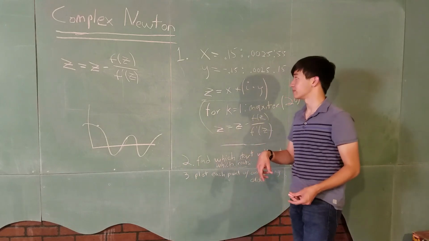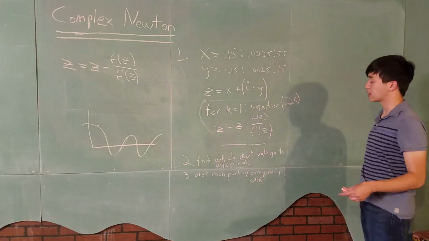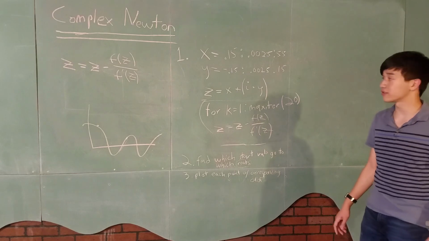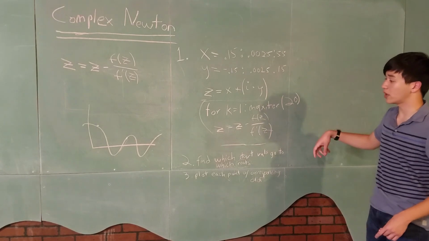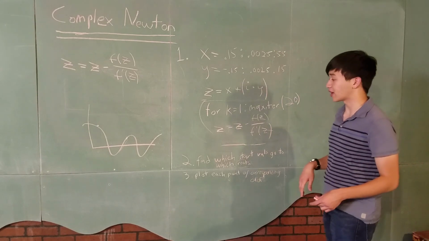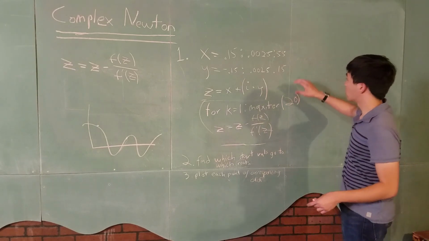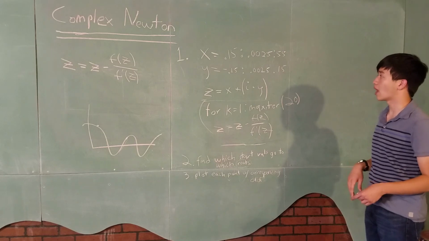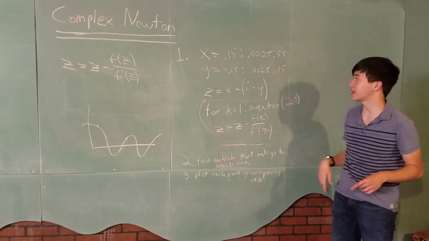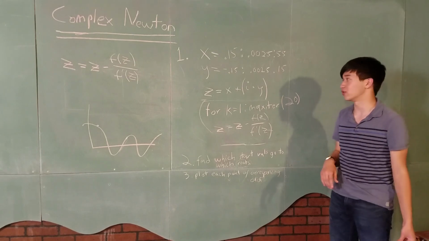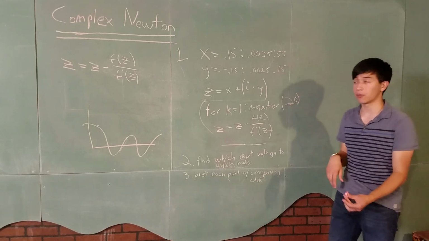That's all that is. And so if you take a look here, and if you guys want to follow along, this is on page 2 of the project documentation. The very first thing we do is we want to get a bunch of different starting points to test. And so we create these matrices x and y, and these are going to contain all these starting values, right? And they're pretty large matrices. As you can see, the step value is 0.0025. So these contain a sizable number of values.